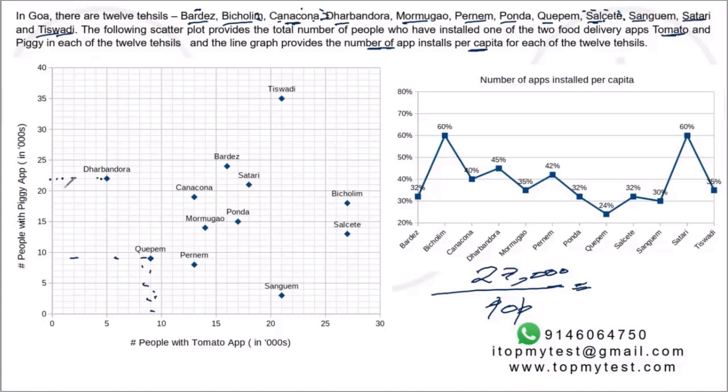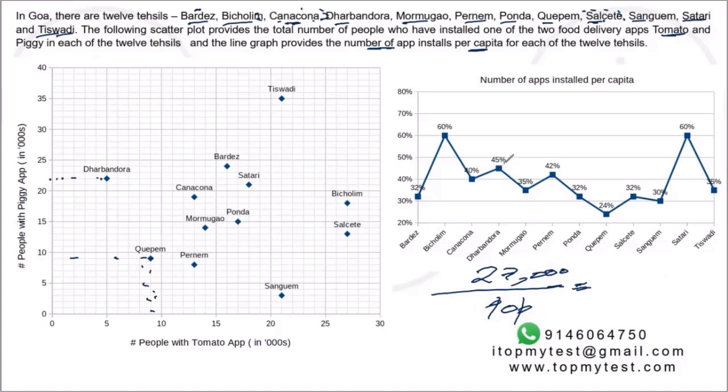Now people might install both the apps, some people may not have installed any of the apps. It's like your per capita number of vehicles. Some people might have more than one vehicle, some people have less than one vehicle. Similarly, per capita number of mobile phones. Some people have more than one mobile phone, some people may not have any mobile phone, but you take an average. So total app installs divided by the number of people.